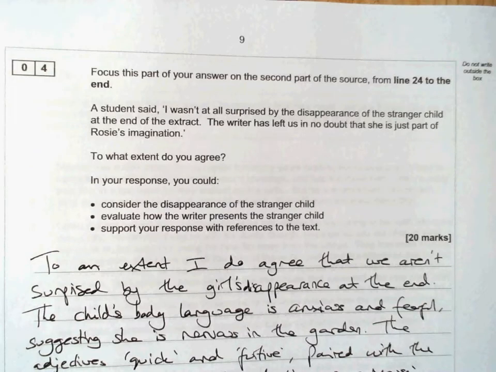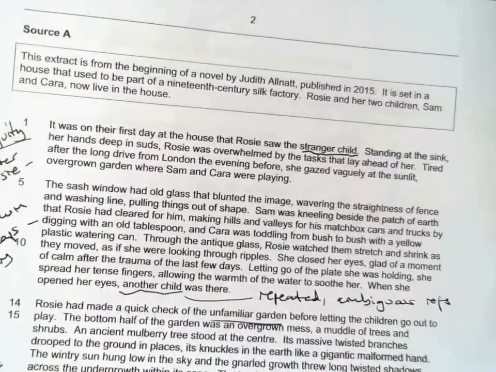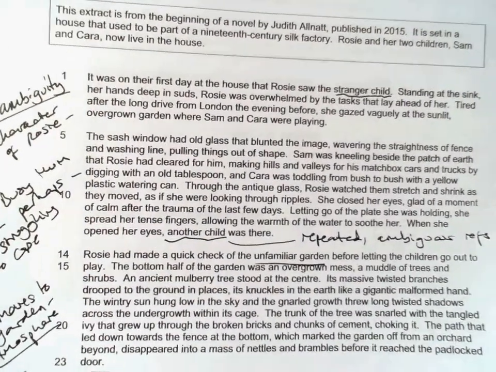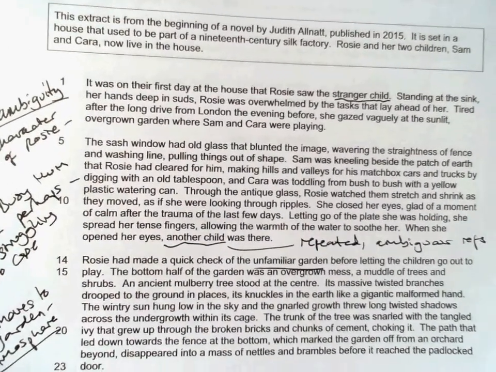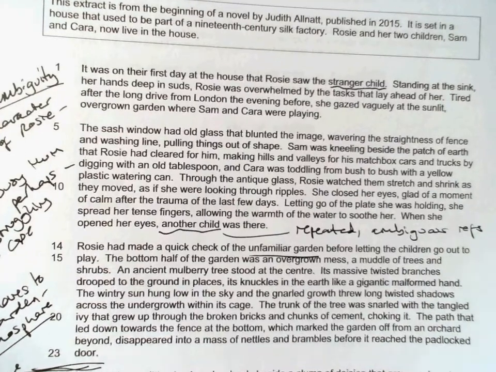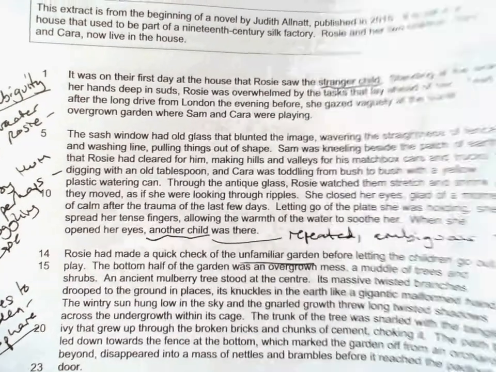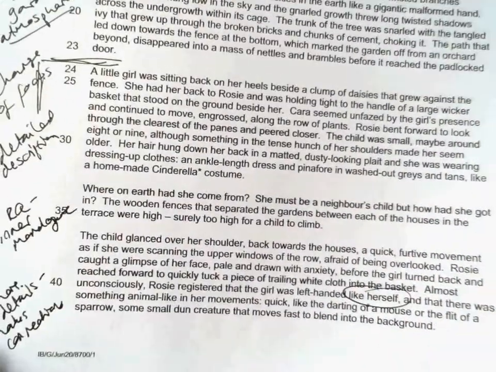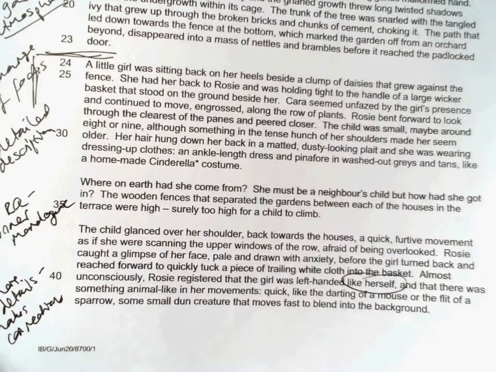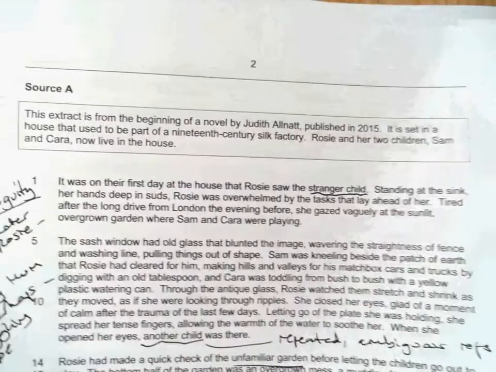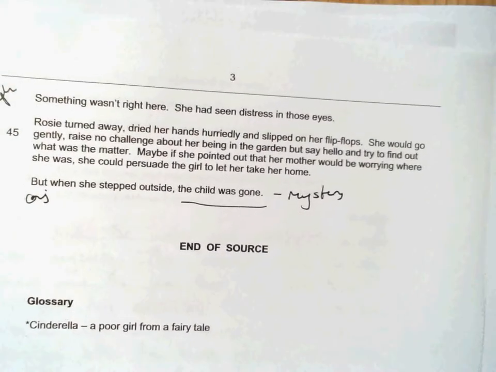This video is going to look at question 4 from the November 2020 paper. That paper was Rosie and her kids at the house seeing the creepy kid. If you've not had access to this paper, I'm just going to pause it, or you pause here so you can have a read. And then here. And the last part of the story there.